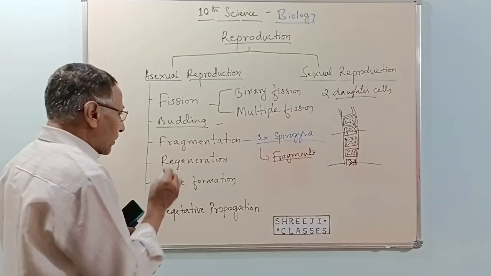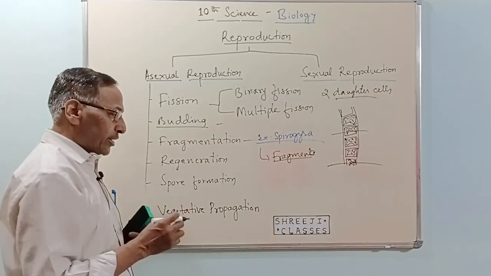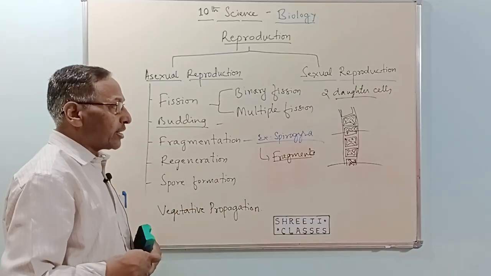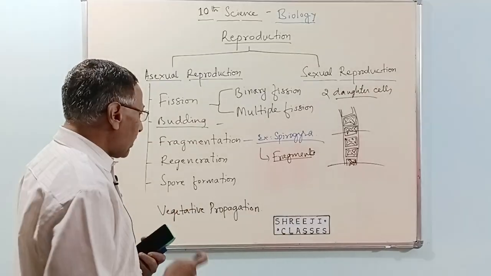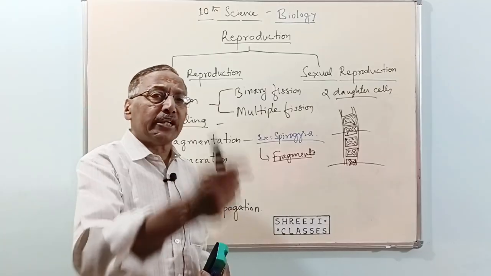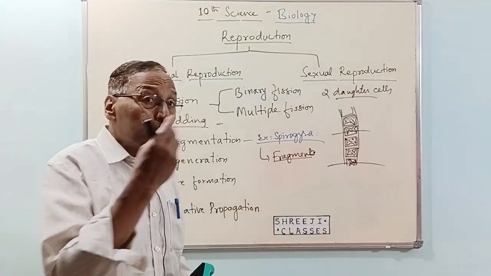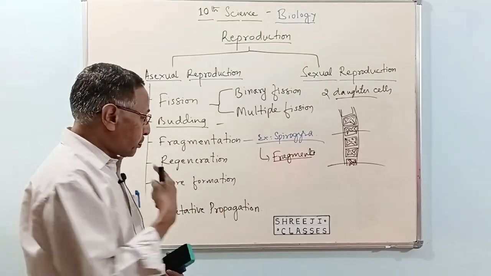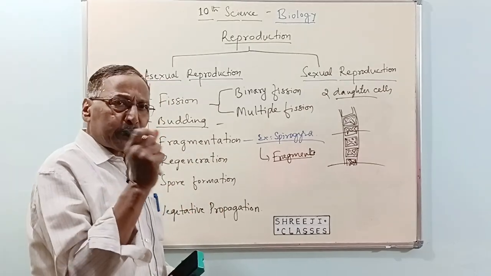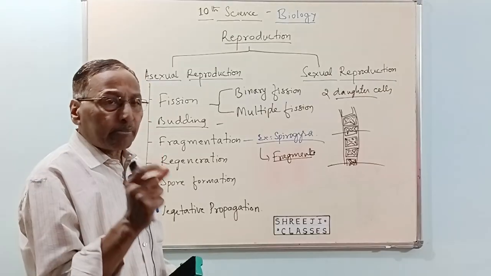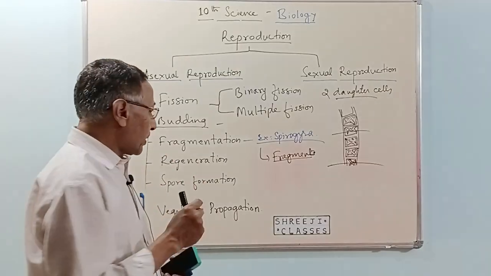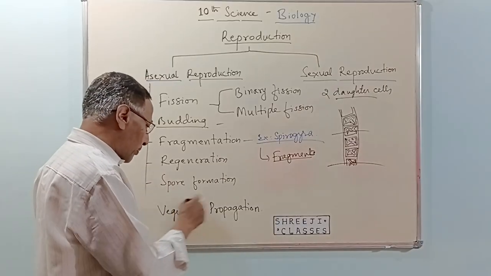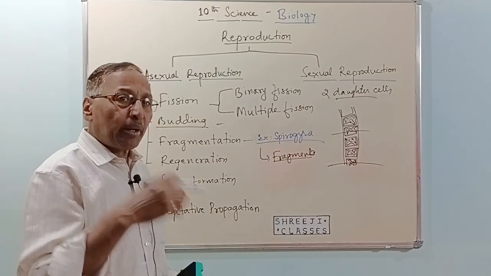Alright, the next ones, regeneration, spore formation and vegetative propagation, I will discuss in my next video. Regeneration, the formation of new parts or new organs in the body, is called regeneration. Spore formation is forming microscopic structures called spores by certain fungi. I will come to these in my next video.